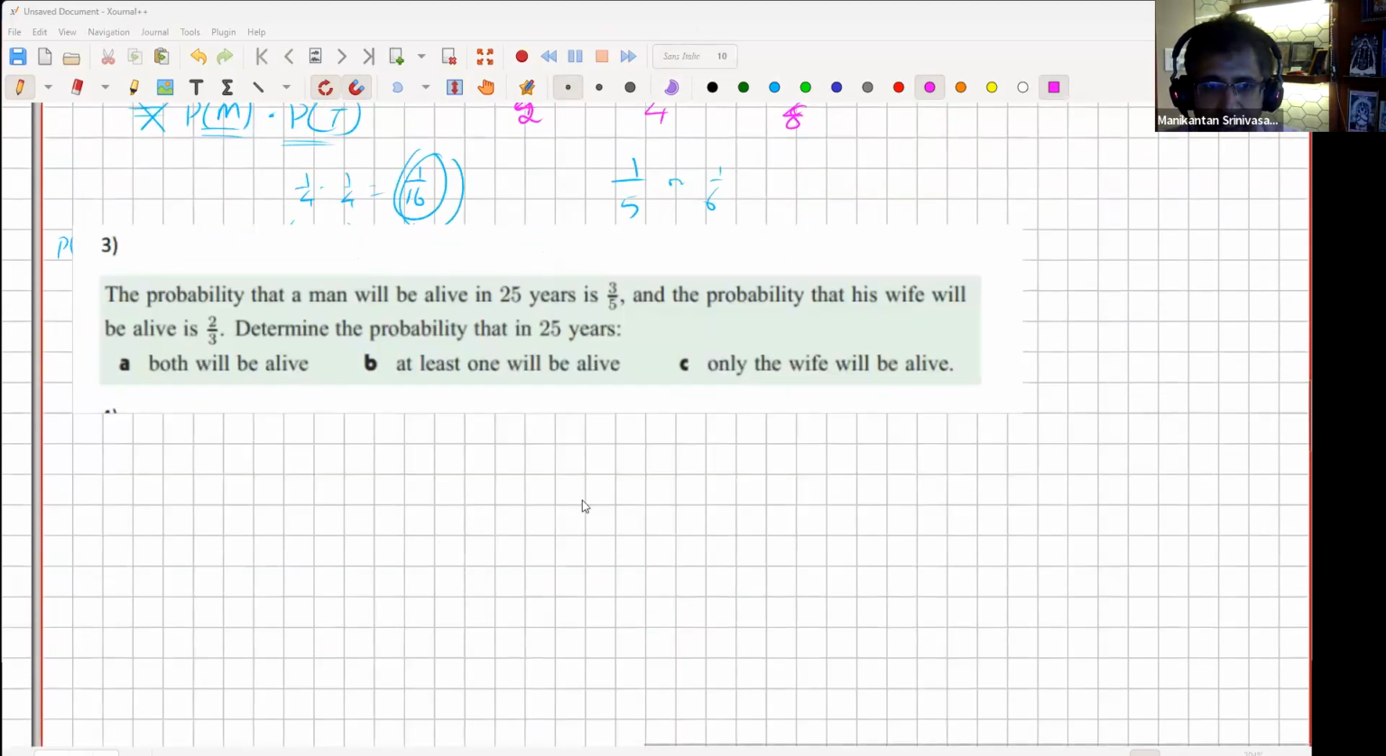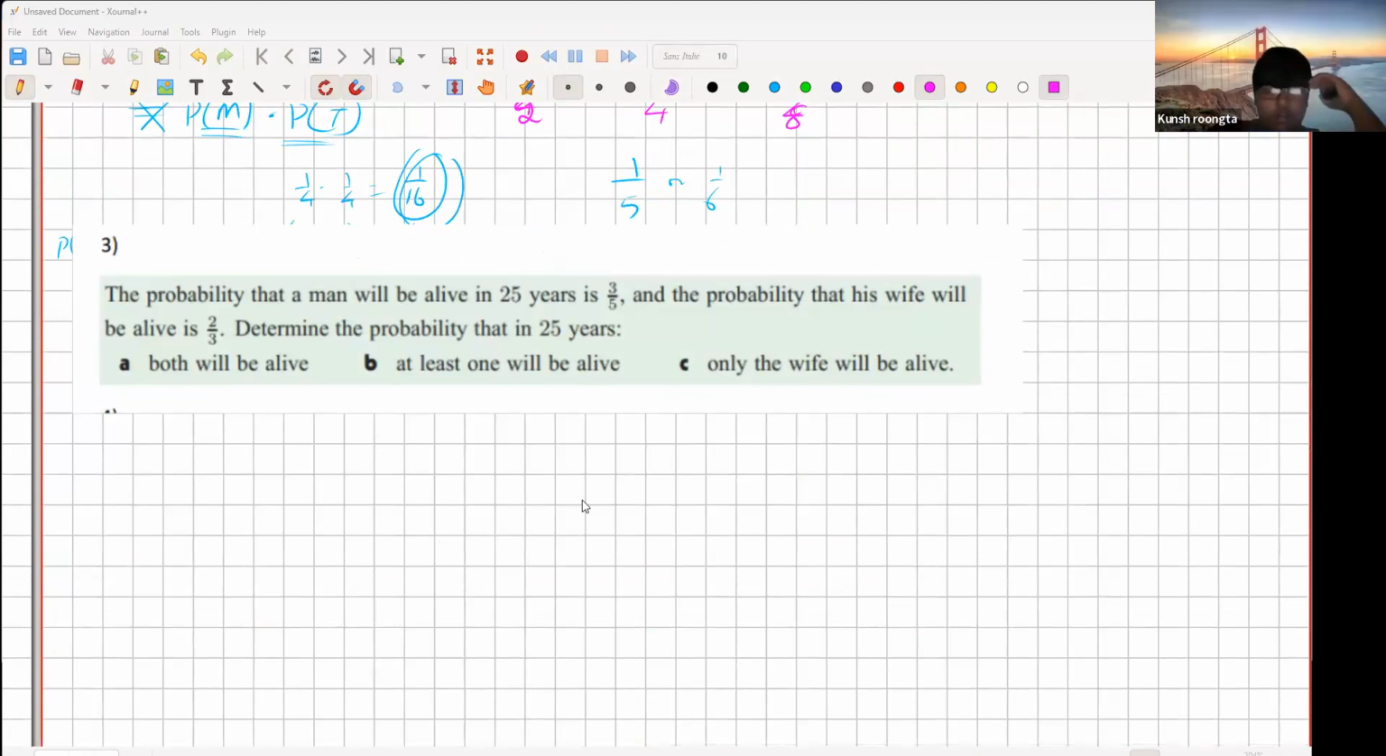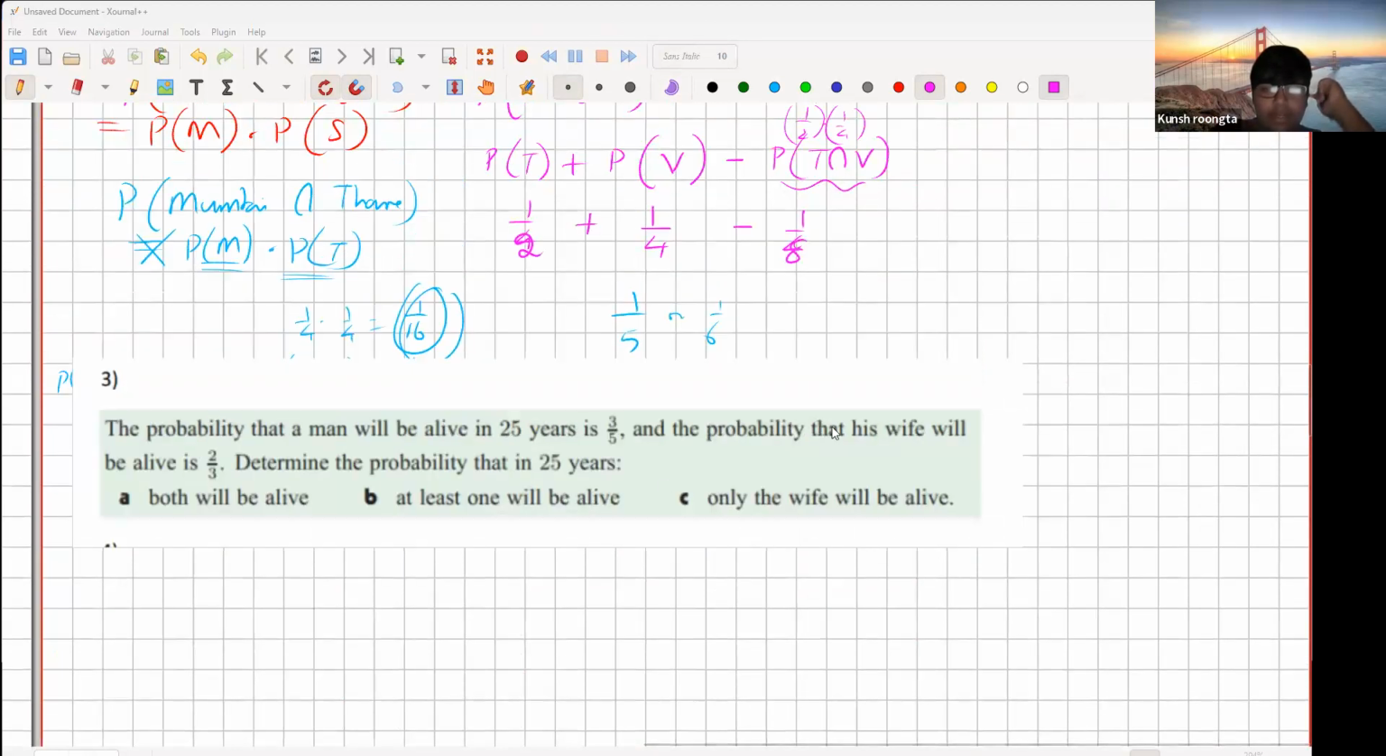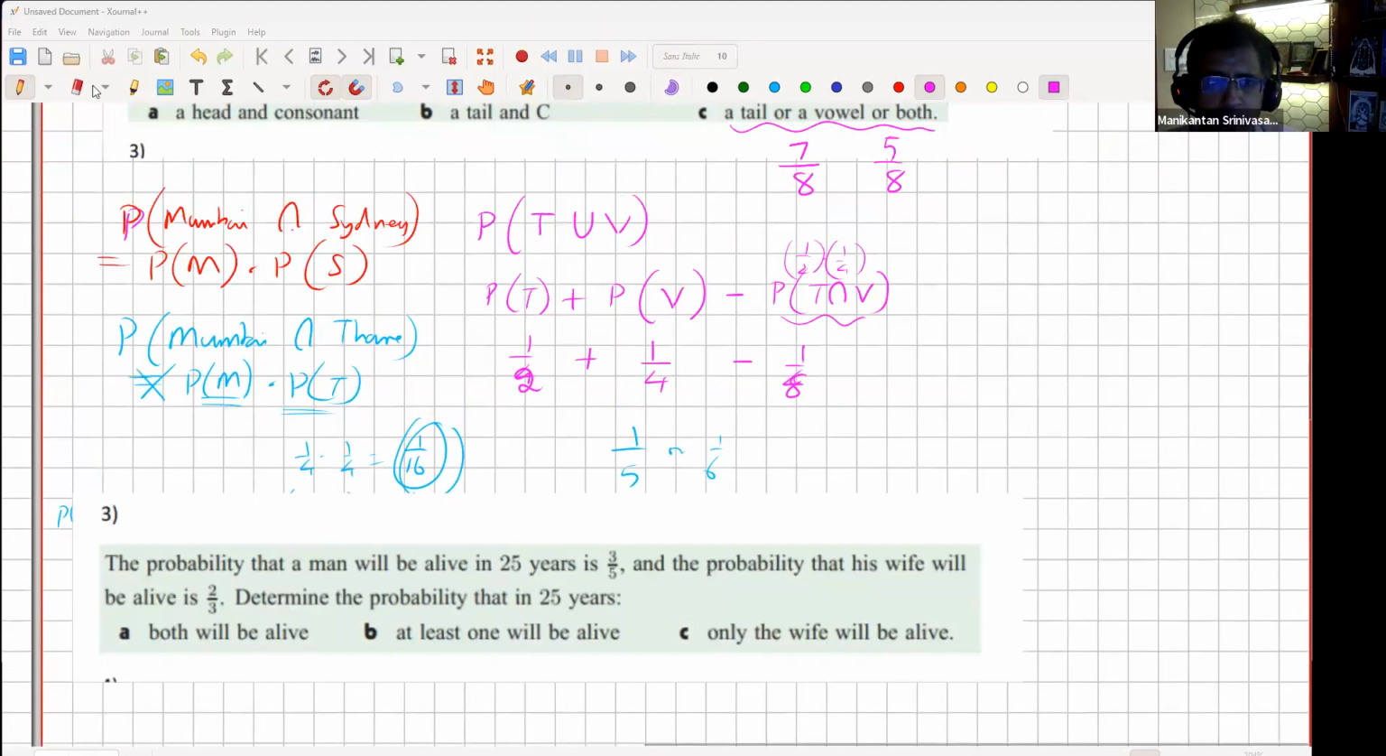So question 3. Probability that the man will be alive. I still don't understand why you have to minus it. I got lost when you were explaining that. Why is it minus 1/8? Oh, for this one. Oh, okay.